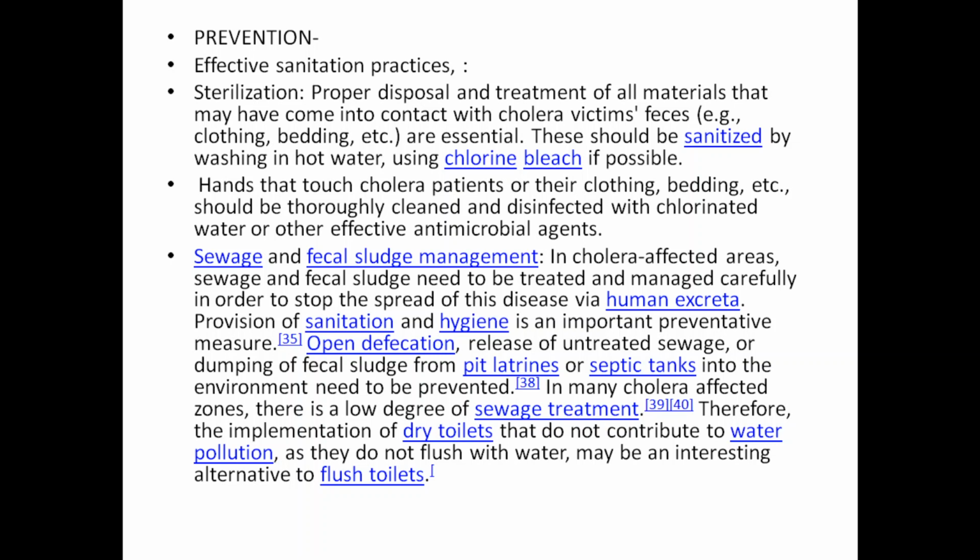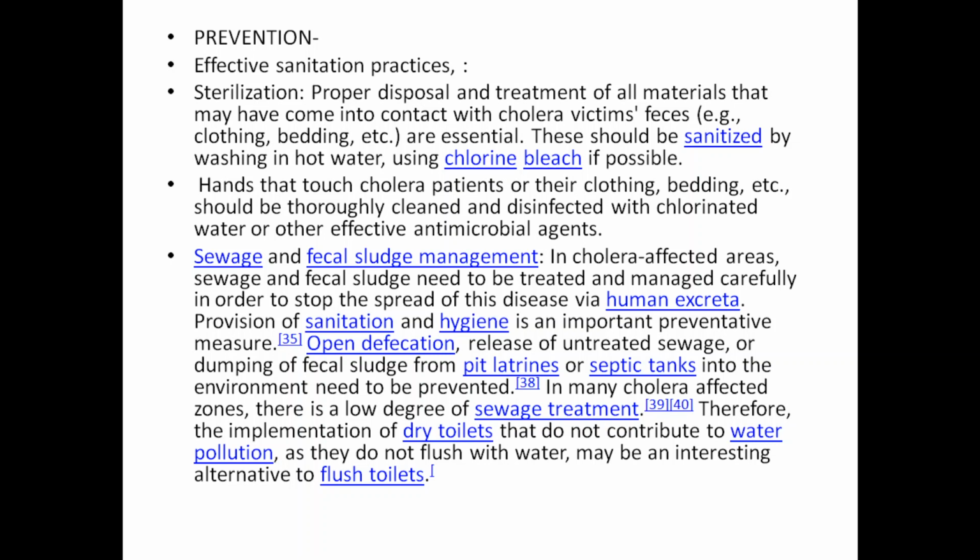Now, how will you prevent cholera? First, sanitation is very important. Effective sanitation practices include sterilization and proper disposal and treatment of material that may come into contact with cholera. Things should be sanitized by washing in hot water and using chlorine bleach if possible. Hands that touch cholera patients or their clothing and bedding should be thoroughly cleaned and disinfected. So you should disinfect the patient's bed and other articles and material also.